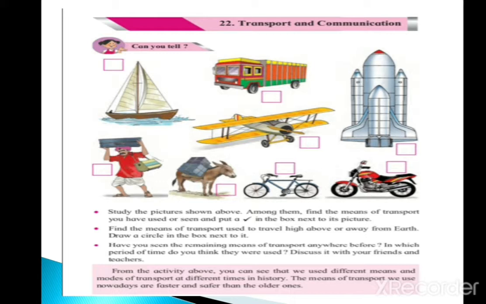The second activity is to find the means of transport used to travel high above or away from the earth. Draw a circle in the box next to it. In this activity, you have to make a circle in the box next to the means of transport that are used to travel high above or away from the earth.